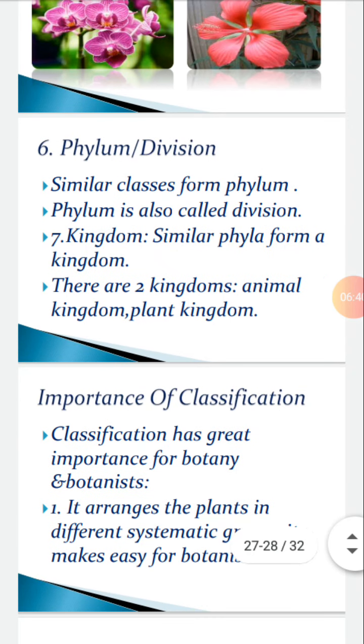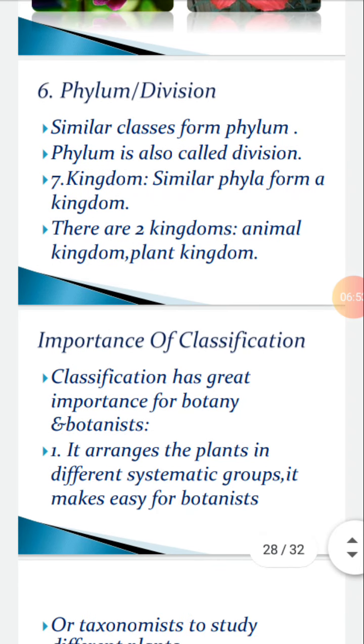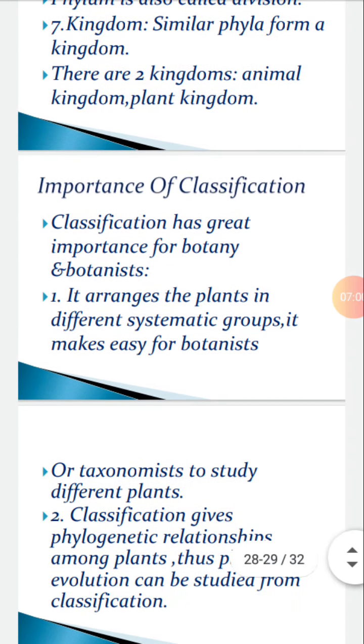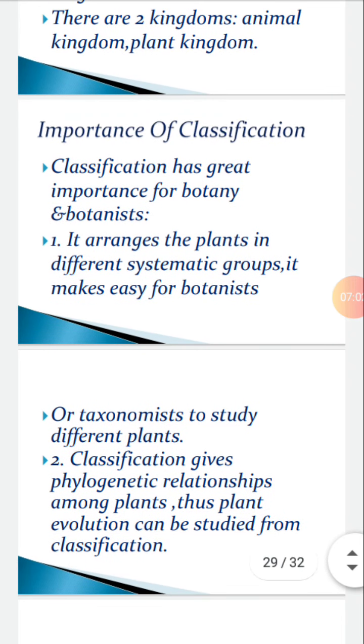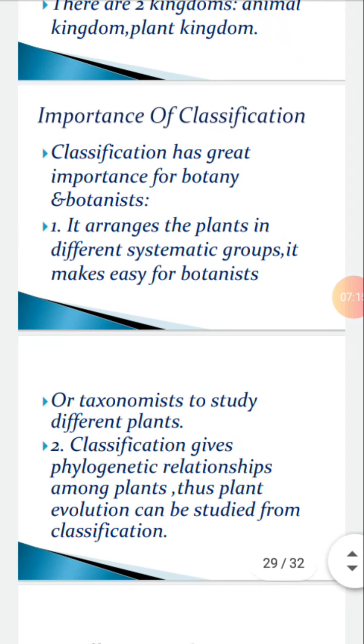Importance of classification. Classification, as you know, is the placement of species or organisms in groups and subgroups on the basis of similarities among them. Classification arranges the plants in different systematic groups. Thus, it makes it easy for botanists or taxonomists to study different plants as they are well arranged. Classification gives evolutionary or phylogenetic relations among plants. So, the plant evolution or change process can be easily studied from classification.